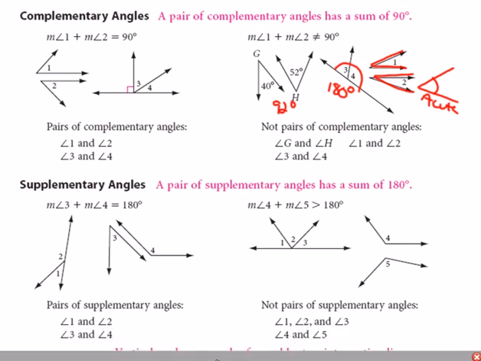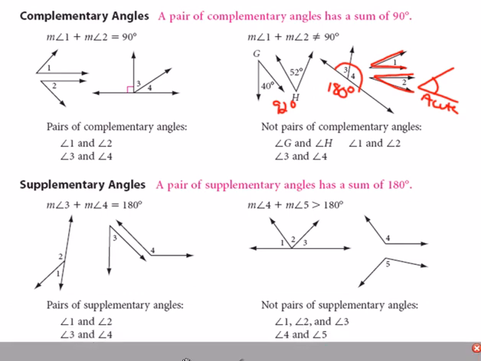One that we use even more often than complementary is supplementary. Okay. In order for angles to be supplementary, it needs to be two angles that add up to 180 degrees. So here, even though angles 1, 2, and 3 do add up to a straight line, to 180 degrees, it's not a pair of angles. There's three of them there. And with angles 4 and 5, if you were to have a protractor, just like on the previous example, that would actually be greater than 180. It wouldn't add up to 180 degrees.